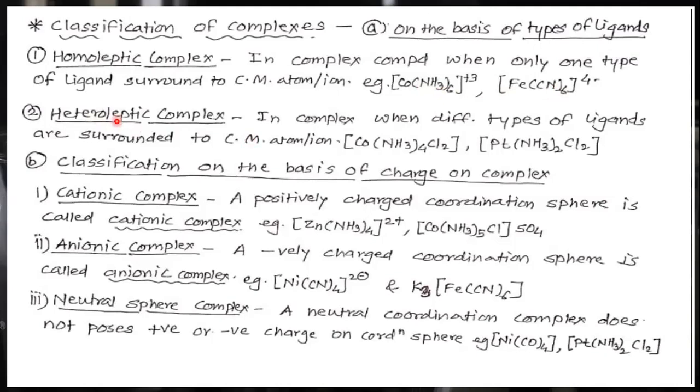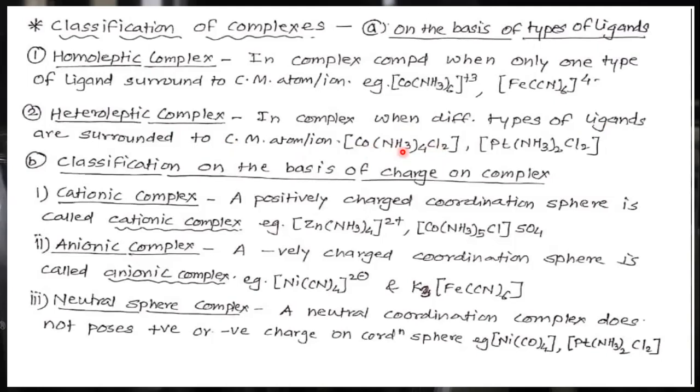Now, heteroleptic complex. So you can get an idea about this. The complex in which different types of ligands are surrounded to the central metal atom or ion. Ligands are different, not identical. So [Co(NH3)4Cl2] means 4 ammonia and 2 chlorine ligands.